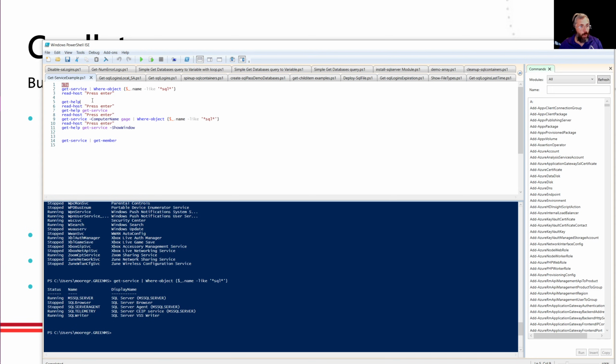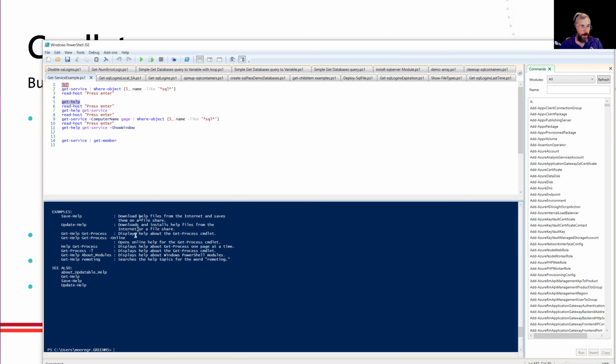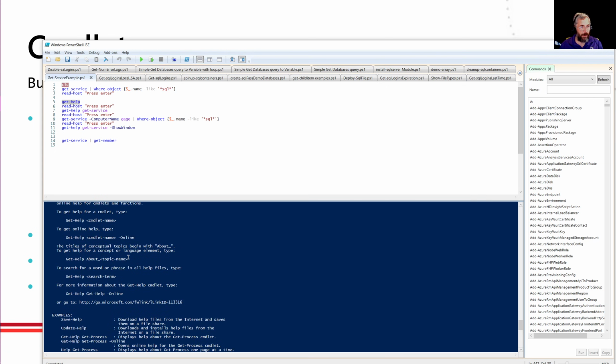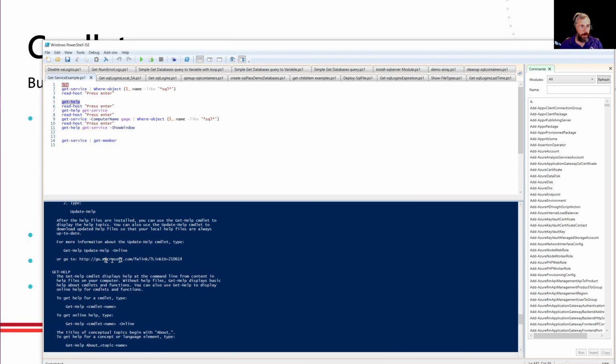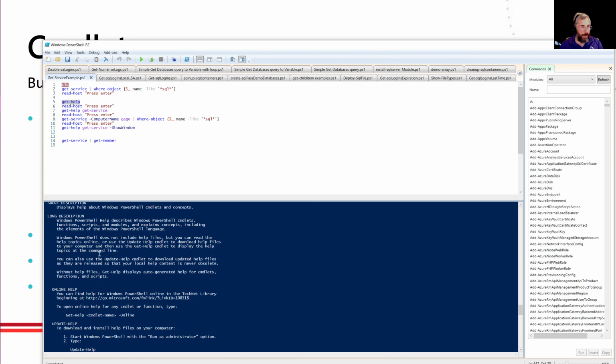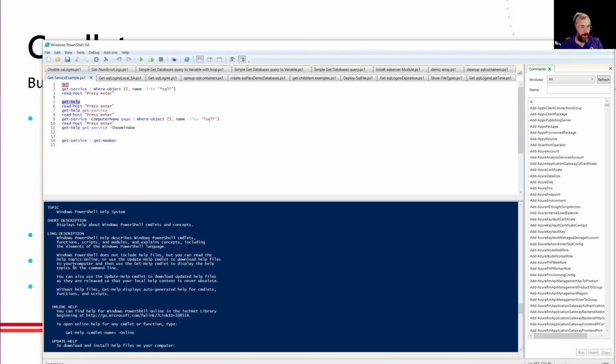Now, one of the most powerful cmdlets that you'll use, or one of the most useful, I should say, is Get-Help. Again, it's pretty obvious. You've got the verb-noun, Get-Help. Don't have to explain that too much, but if we just run Get-Help, we'll see it scrolls by fairly quickly, but there's a bunch of help here, how we can update it, a short description, a long one,